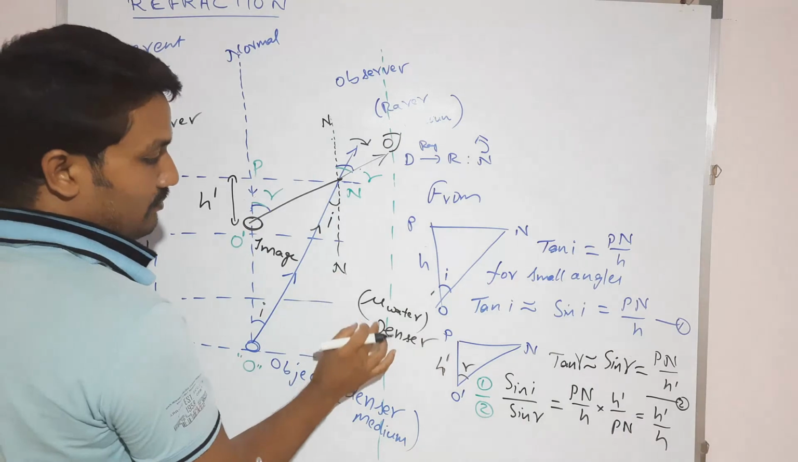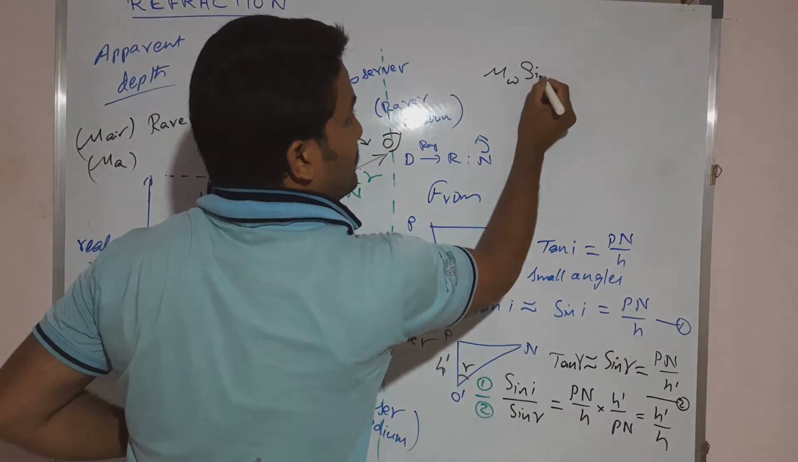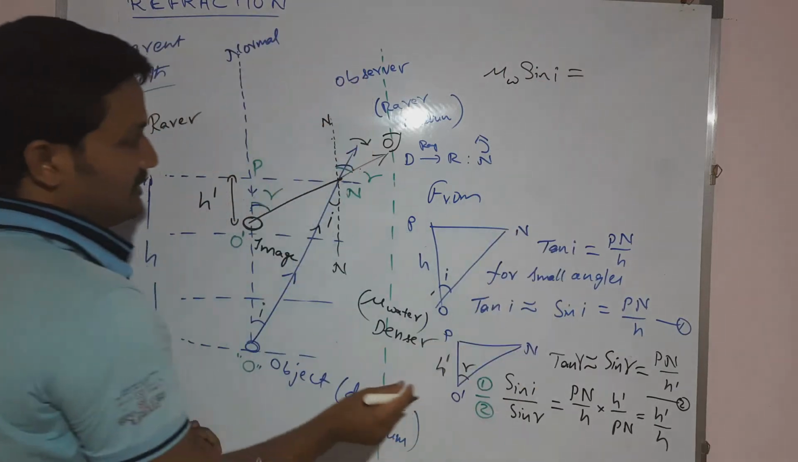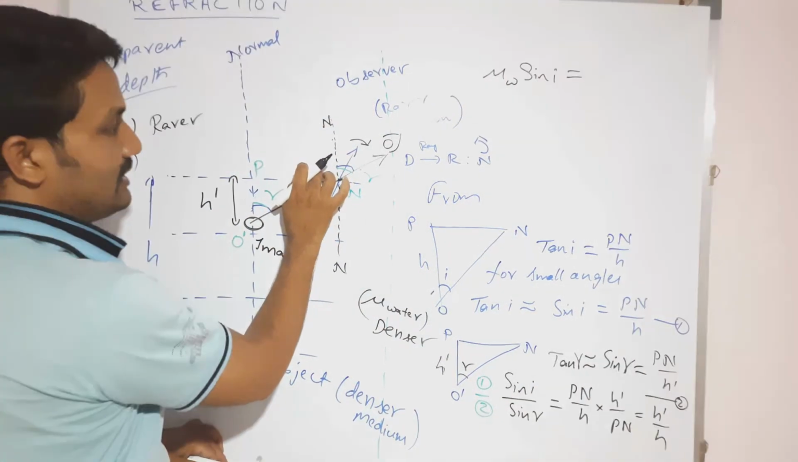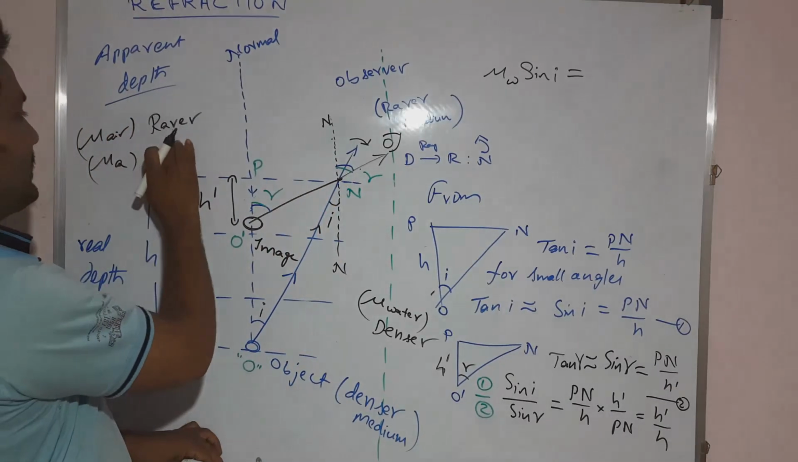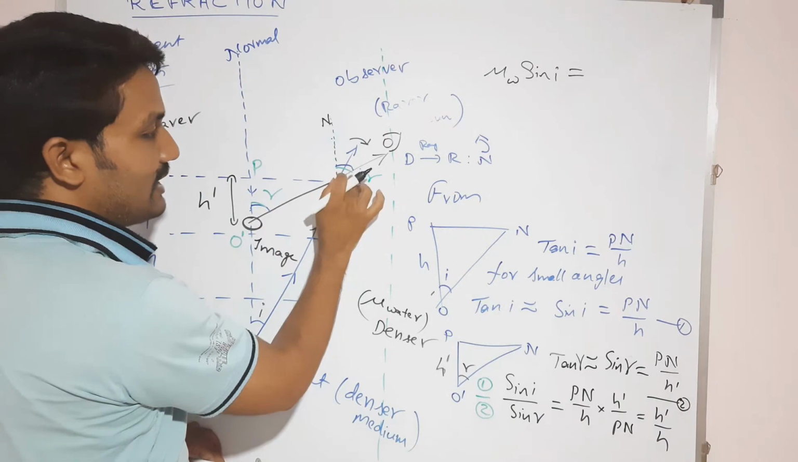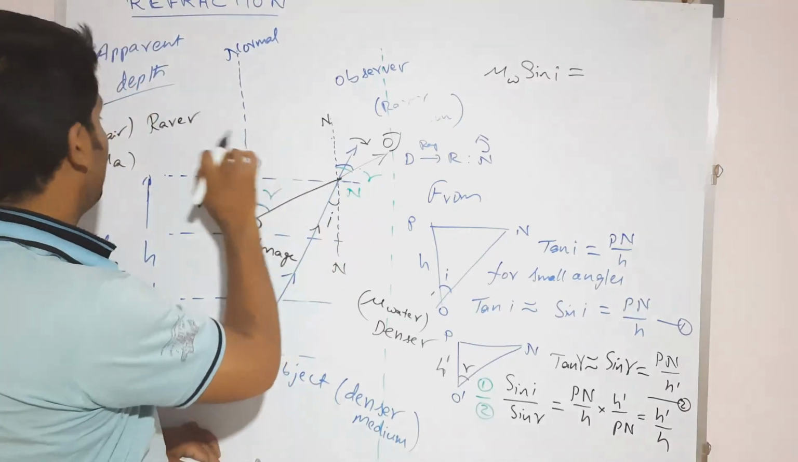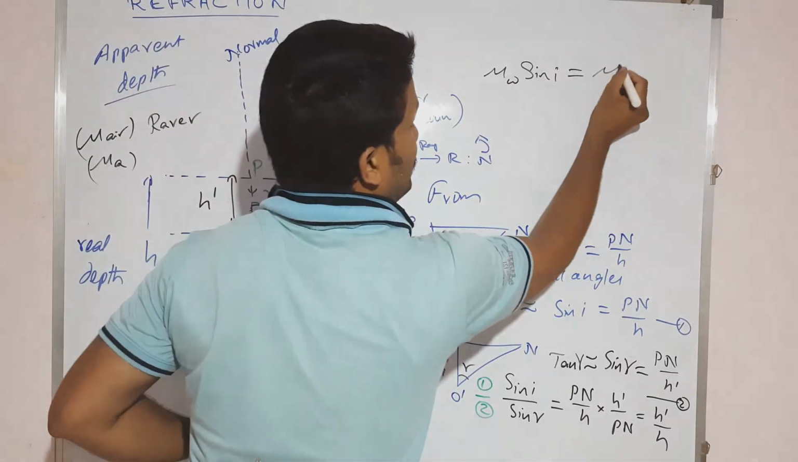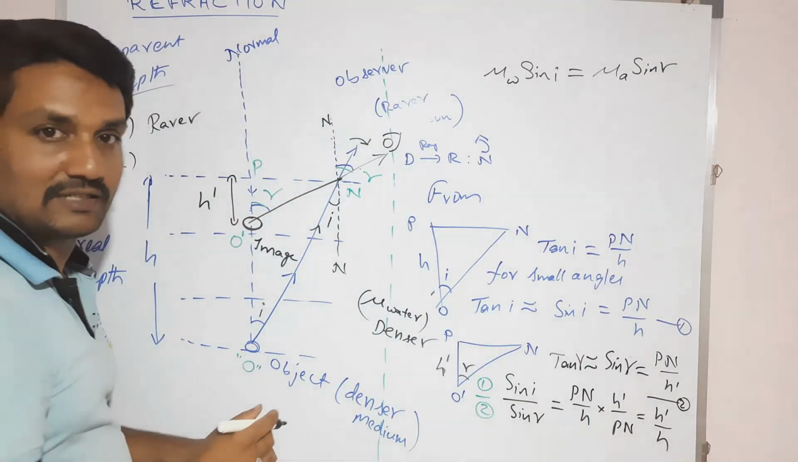Mu w sin I is equal to, here the medium is the rarer medium, air. That's why mu a. What is the angle? The outside angle is R. So that's why mu a sin R. You have to write likewise here.